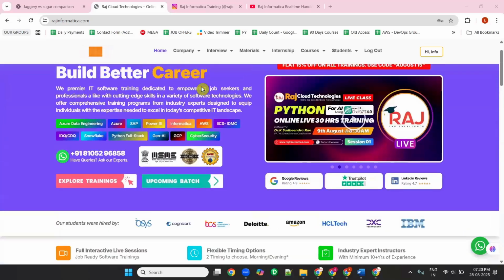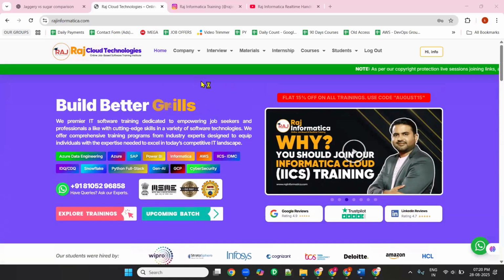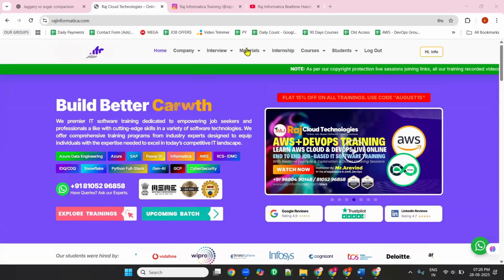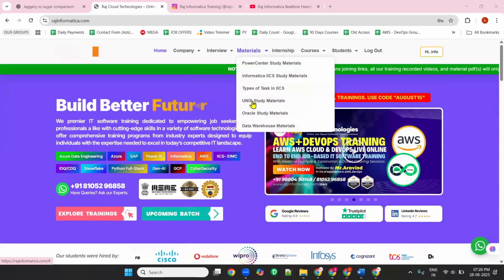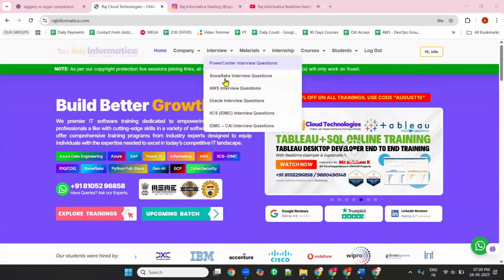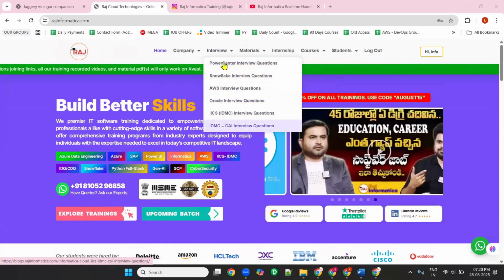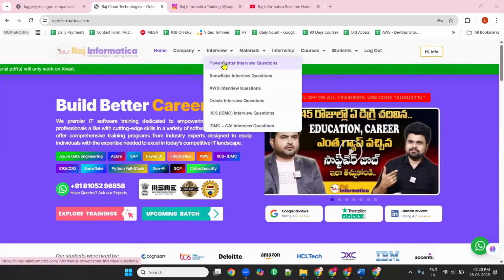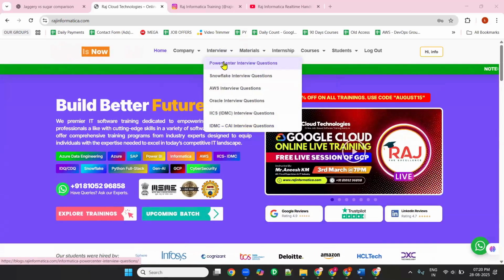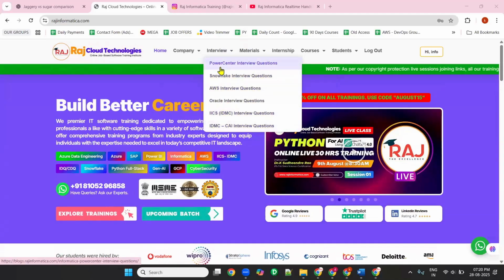Apart from the courses, we have many other useful things available on our website. If you go to the material section, there are many useful materials uploaded. In the interview section, Snowflake interview questions are also uploaded, and many other interview questions are available. You can access them free of cost. This is for everyone, even if you don't enroll. Everyone can get this access.